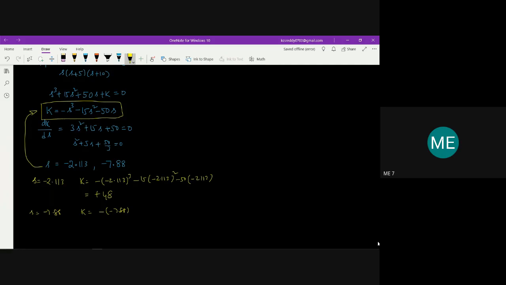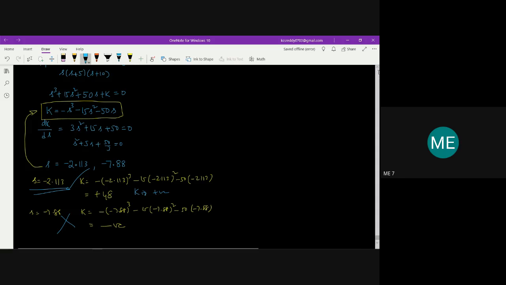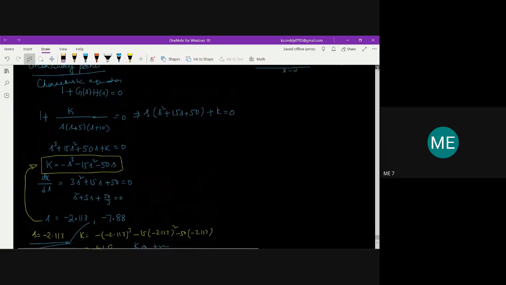Then at s equal to -7.88, k is equal to minus of (-7.88) whole cube minus 15 into (-7.88) whole square minus 50 into (-7.88). If you work this out, you'll get a negative value, so this is not a valid breakaway point. The other one is the valid breakaway point because k is positive. This valid breakaway point has to be placed in the pole zero plot which you have drawn.